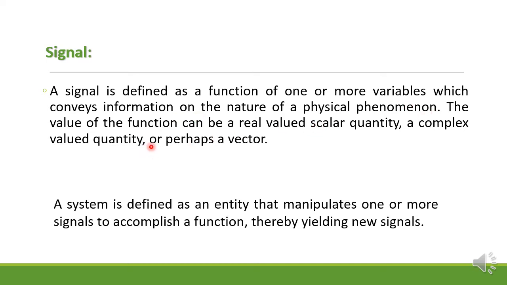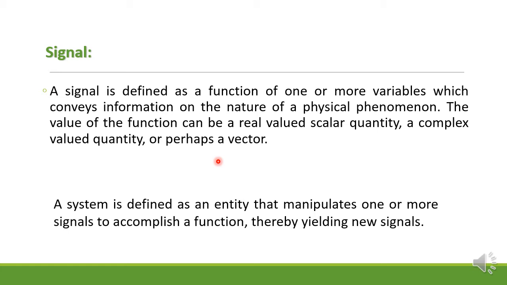The value of the function can be a real-valued scalar quantity, a complex-valued quantity, or perhaps a vector. What is a signal? Basically, a signal conveys information.